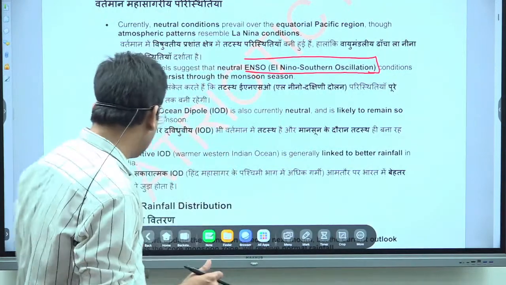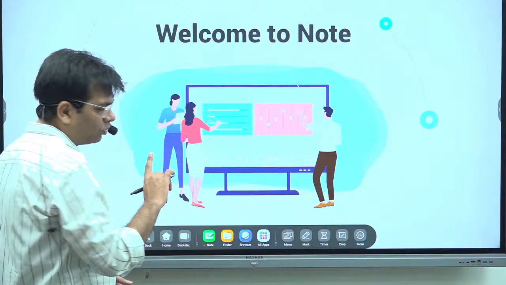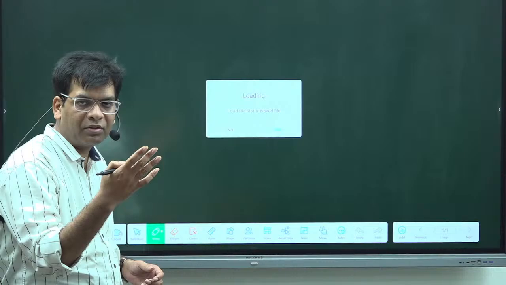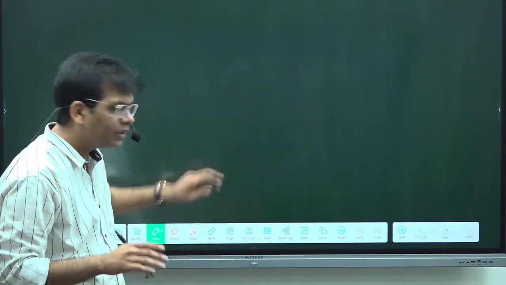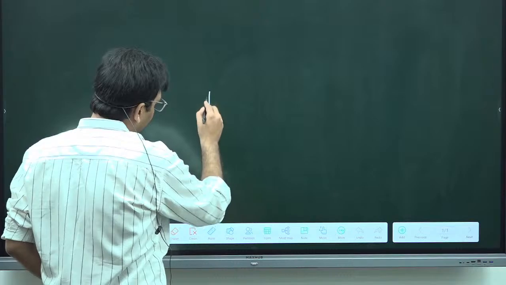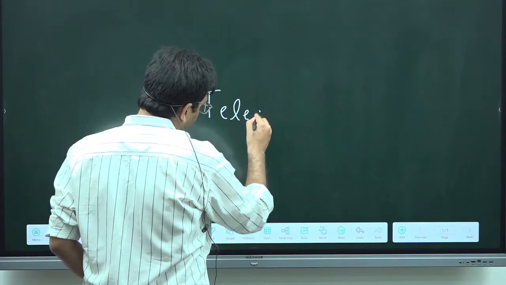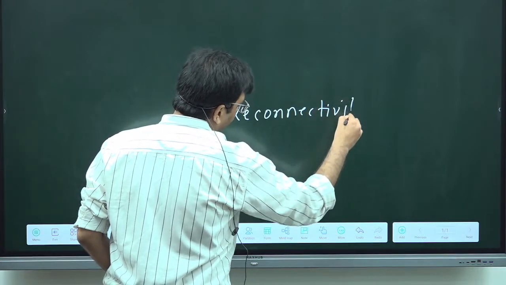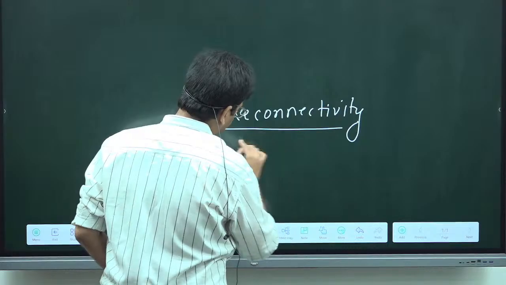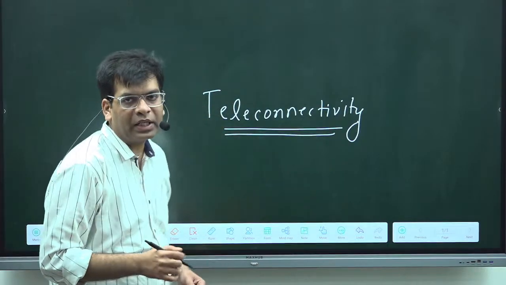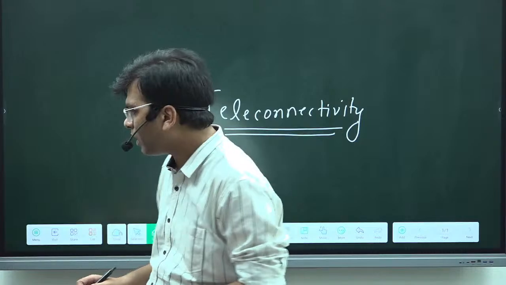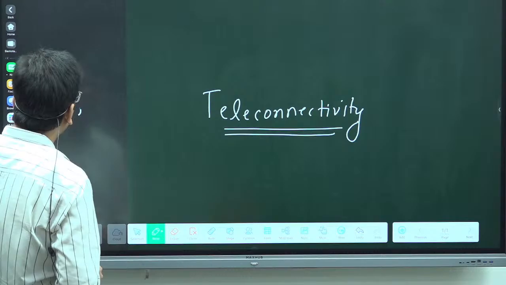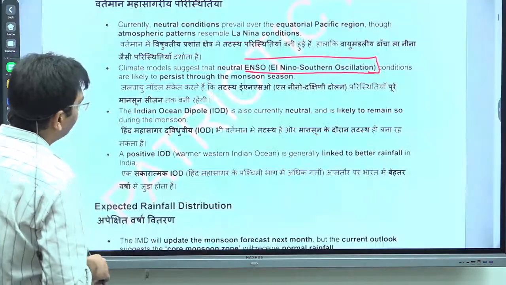So the term he used to bring out the relation between the temperature pattern and the pressure pattern across the globe, and how it impacts a region, is known as teleconnectivity. It was established by Walker, and that's why this is known as the Walker circulation. One example of the Walker circulation is in the Central and Eastern Pacific. Let me show you that.